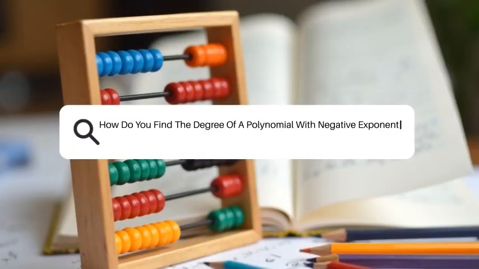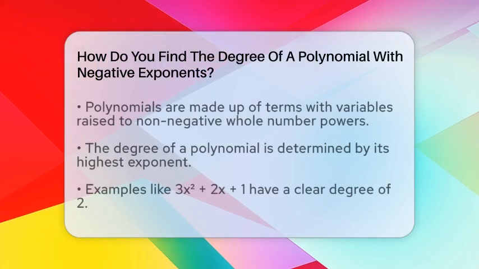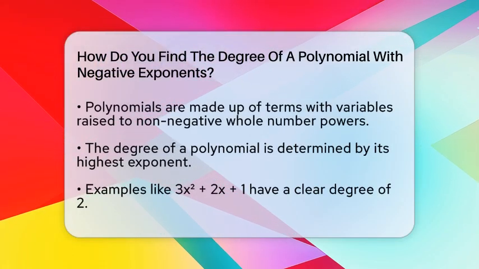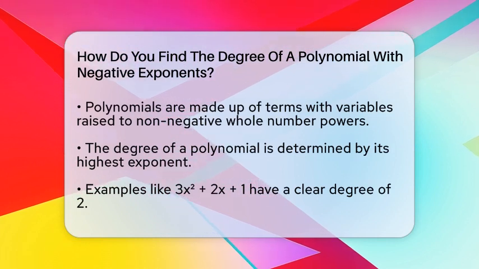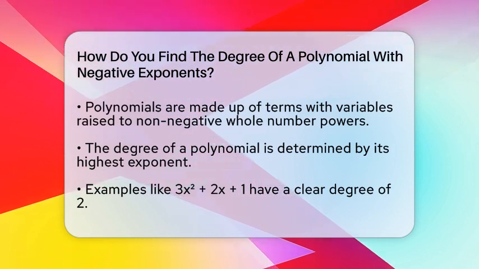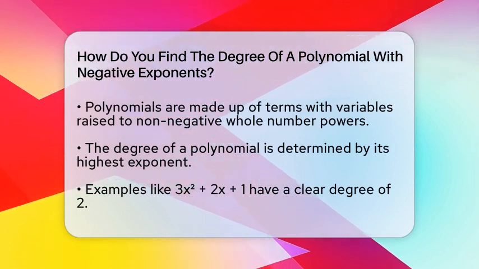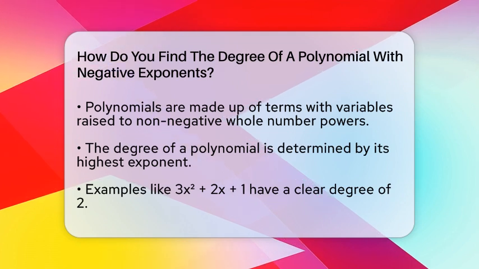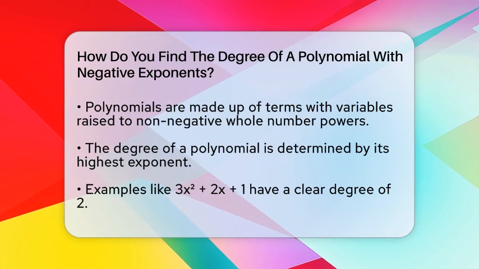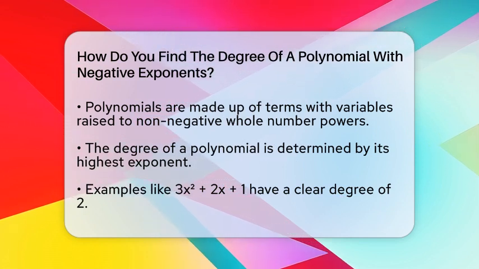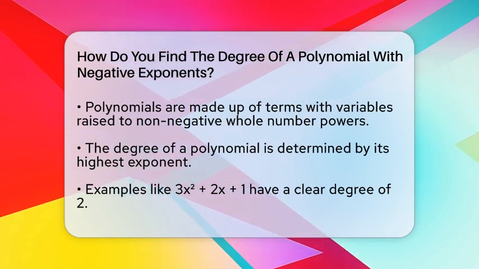How do you find the degree of a polynomial with negative exponents? Imagine you're working with a math expression, and suddenly you see some negative numbers as exponents. You might wonder if you can still find the highest power or degree of that expression. Well, the answer is a bit tricky because it depends on what kind of expression you're dealing with.